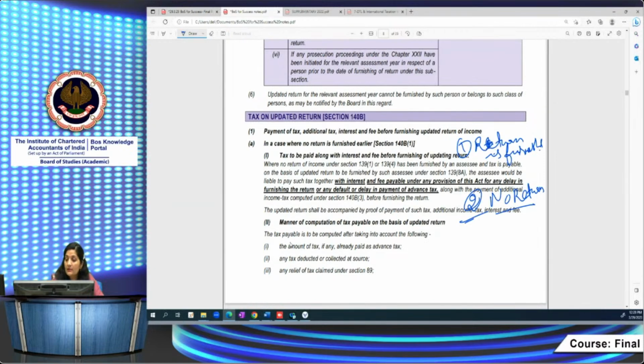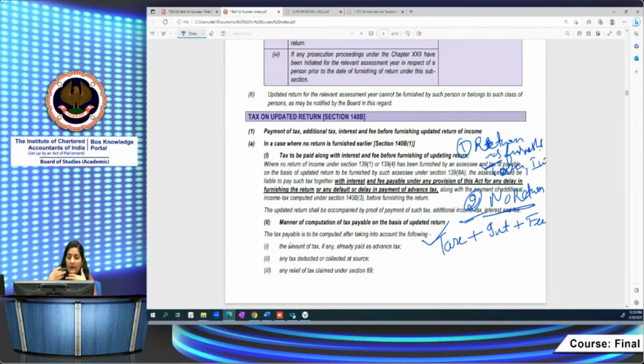Here you have to pay whatever will be the tax. You have to pay the interest, if any, as per section 234B and C. 234A will not be applicable. Fee will not be there. In case you have not furnished your return of income, then tax will be there plus interest plus fee, right? This amount you have to pay.